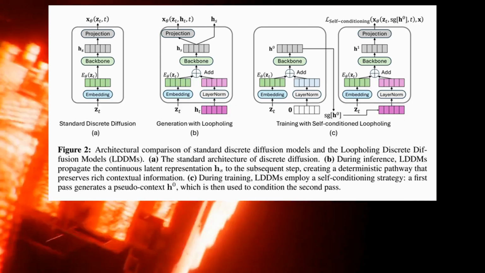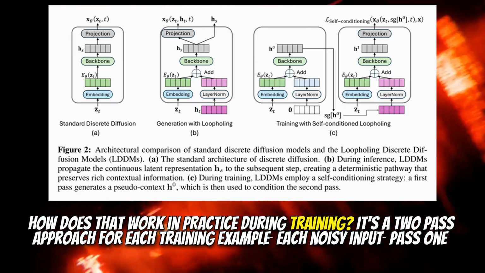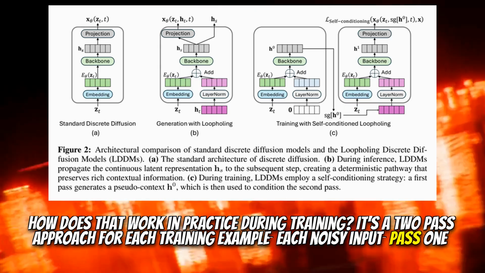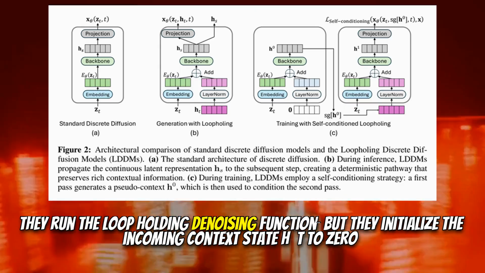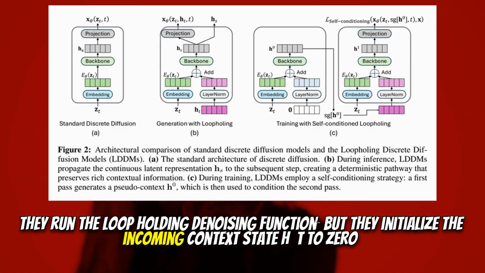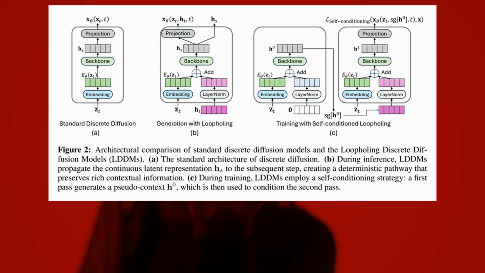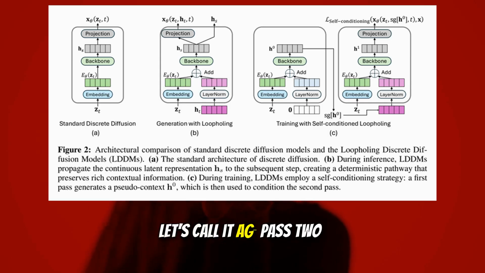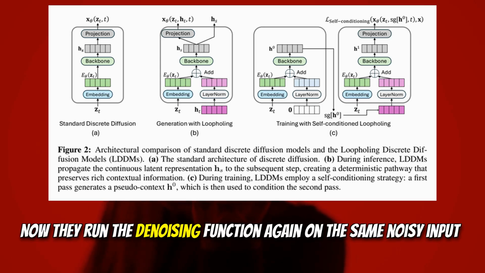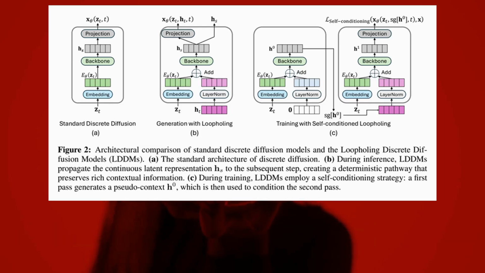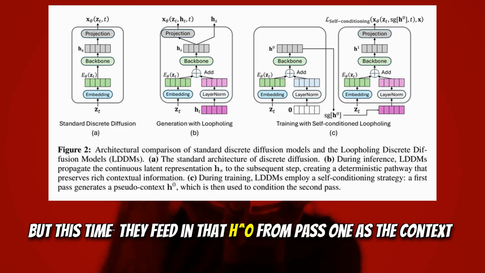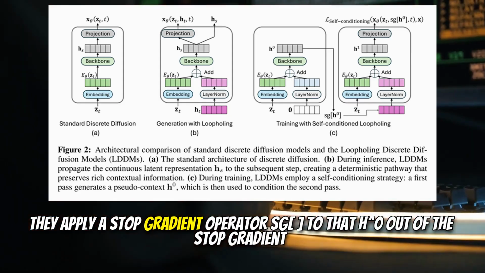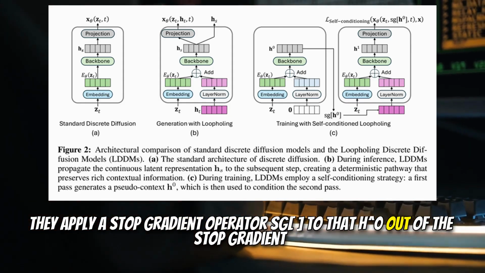Okay, simulate it. How does that work in practice during training? It's a two-pass approach for each training example, each noisy input. Pass 1. They run the loopholing denoising function, but they initialize the incoming context state to 0. This generates the sort of first draft of the context. Let's call it h0. Pass 2. Now they run the denoising function again on the same noisy input, but this time they feed in that h0 from pass 1 as the context. And here's the crucial part. They apply a stop gradient operator, SG, to that h0. Ah, the stop gradient.